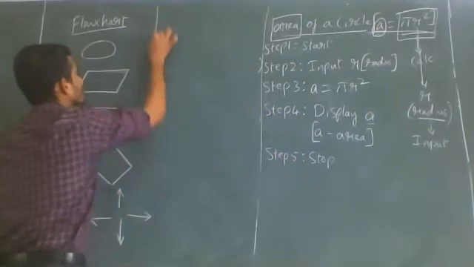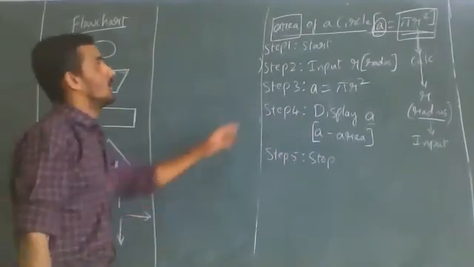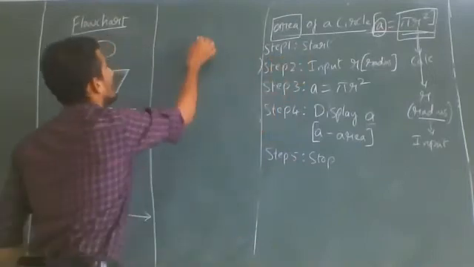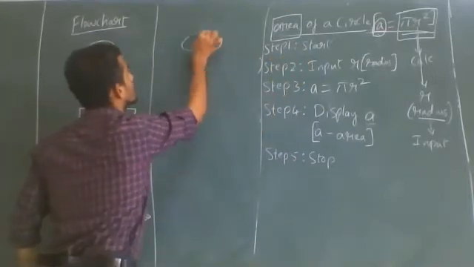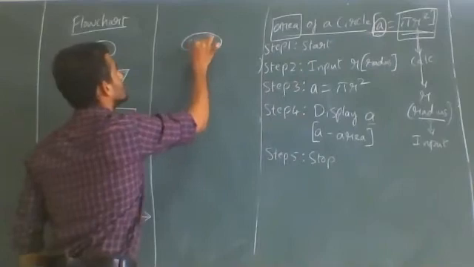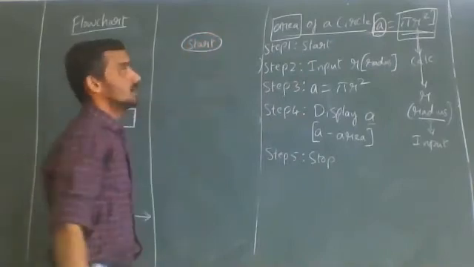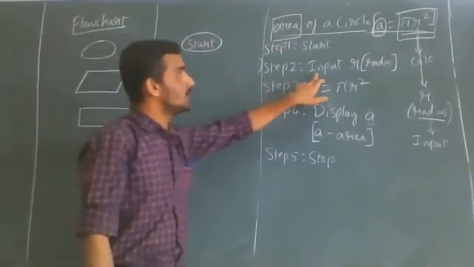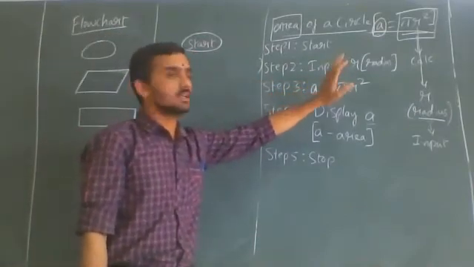See, look here. What is the step 1 here in algorithm? It is the start. So we have to use the symbol, that is oval symbol. So this is start. For start and stop, same symbol. Then step 2 is input. Input R indicates here radius.